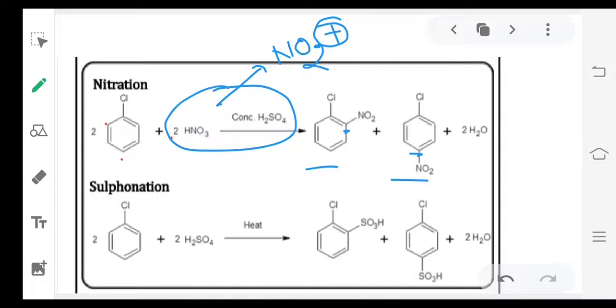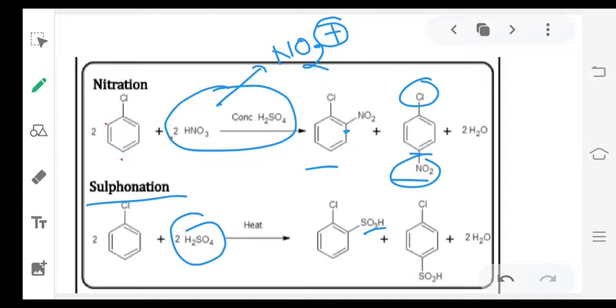And generally, out of ortho and para, the product is more stable due to less repulsions. Sulfonation. For sulfonation, the reagent is H2SO4. We'll get benzene sulfonic acid: orthochlorobenzene sulfonic acid, and this is parachlorobenzene sulfonic acid.